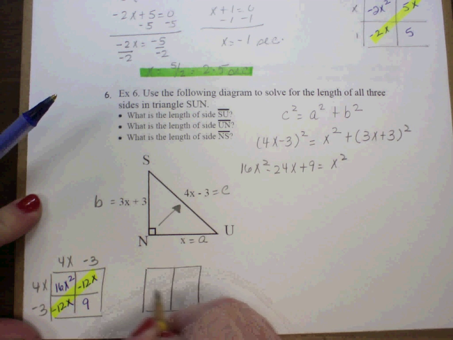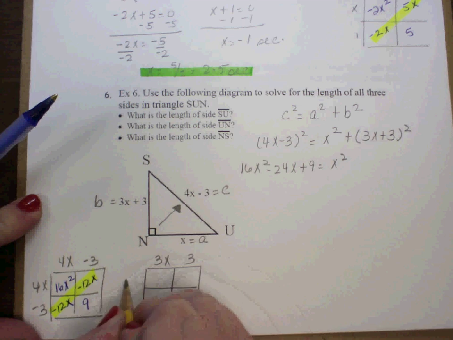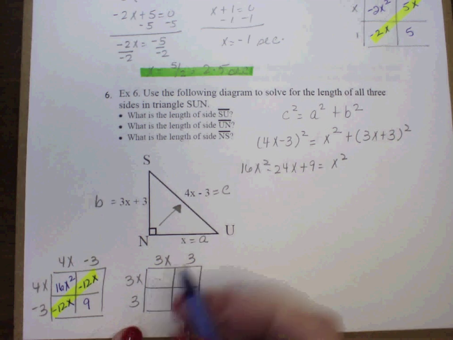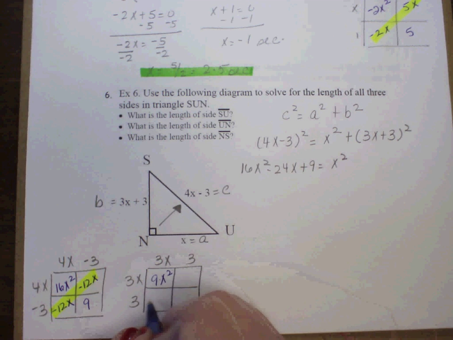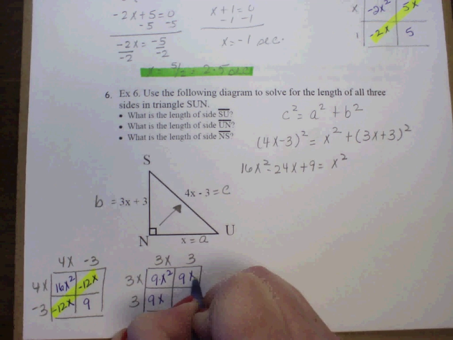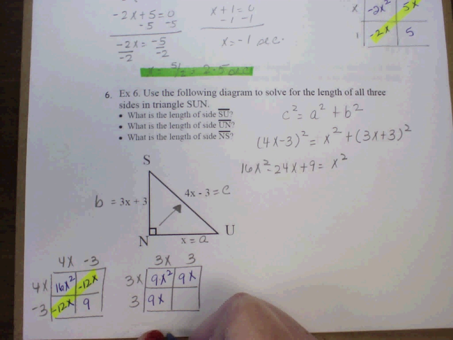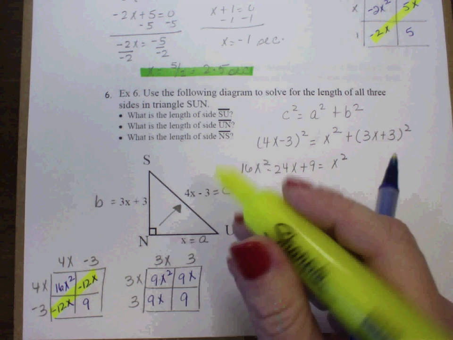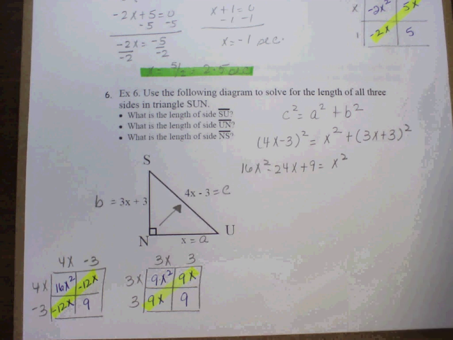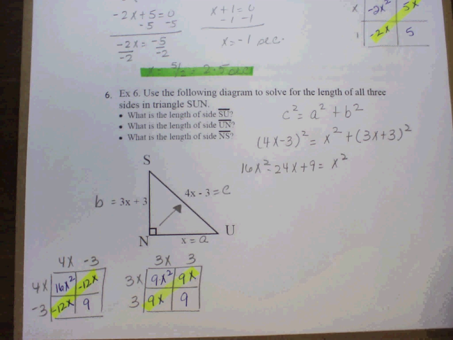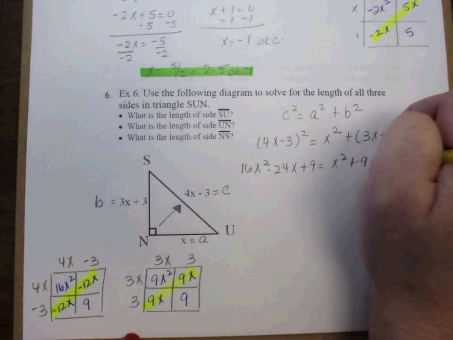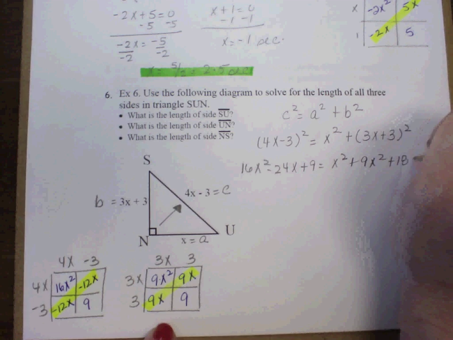So that box is x times x, x squared, 3x, 3x, and 3 times 3 would be 9. And I can most definitely add those two. So to that other side, I get plus 9x squared plus 18x plus 9. Now, this over here would be 10x squared.